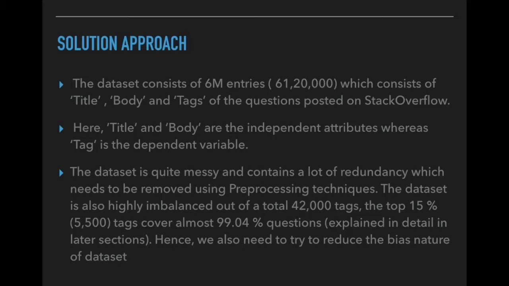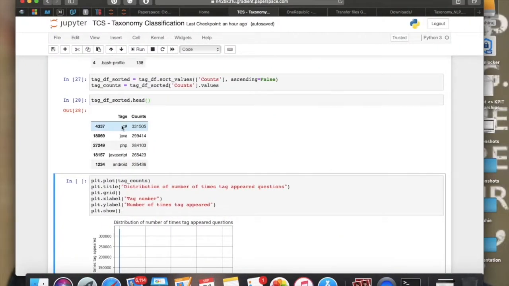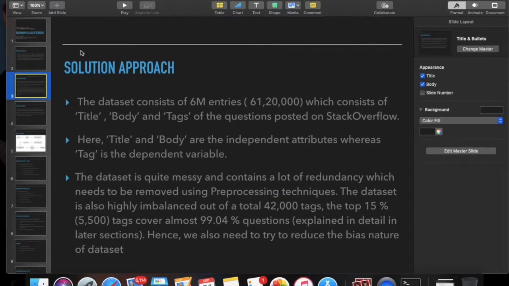The dataset is also highly imbalanced. Out of a total 42,000 tags, the top 15%, nearly 5,500 tags, cover almost 99.04% of questions. As you can see here, the tag C# occurs nearly 331,000 times, Java 299,000 times. Hence, we also need to reduce the biased nature of the dataset.